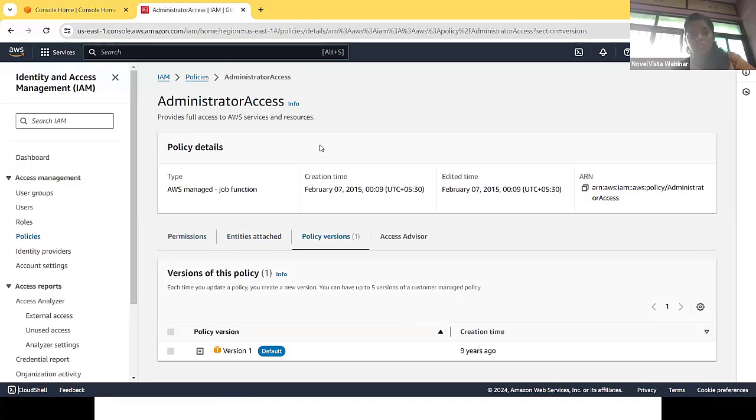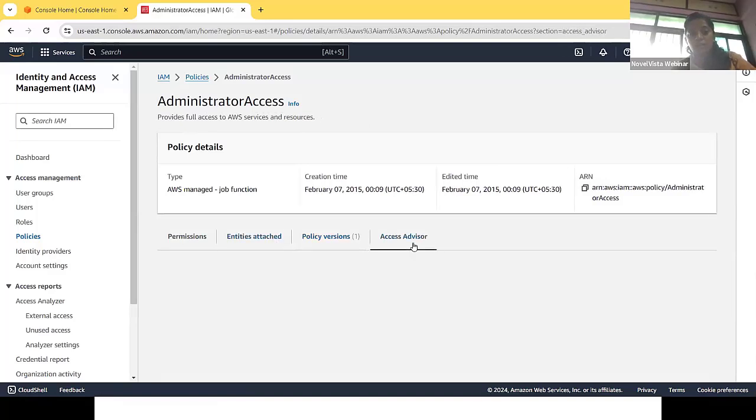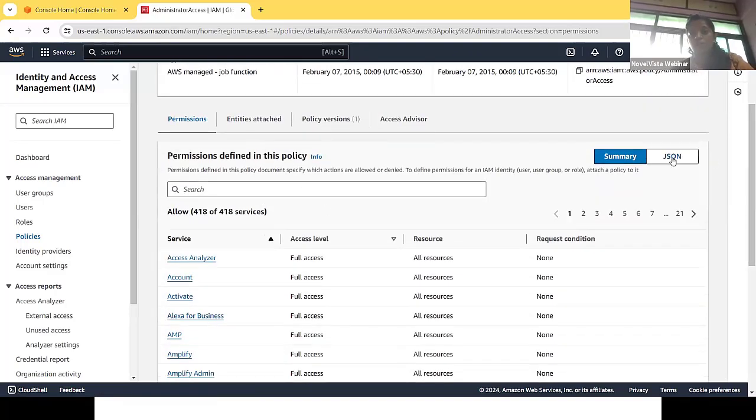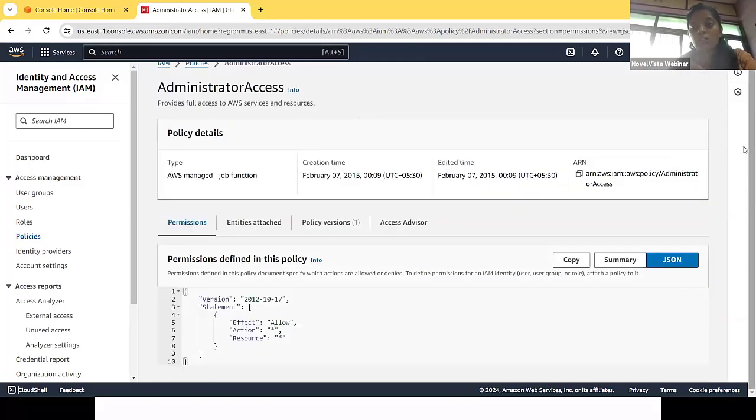here you can see what the role of this is. It provides full access to AWS services and resources. Now you can see the format is there. If I click, you can see it will be in JSON format. JSON is one of the coding standards, JavaScript Object Notation. If you are familiar with JSON, you will be able to understand this. So this is the policy structure. It is a set of permission structure.